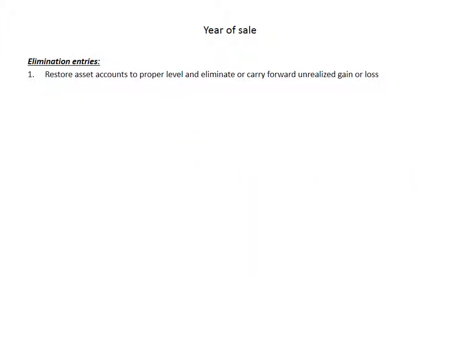Okay, so let's go ahead and do our elimination entries. And again, what we need to do is restore the asset accounts to their proper level and eliminate or carry forward the unrealized gain or loss. So we debit the gain on sale to get rid of that. Again, this is happening on the consolidation worksheet. Big company has on their income statement a $15,000 gain on sale. We're going to eliminate that by debiting gain on sale on the worksheet.